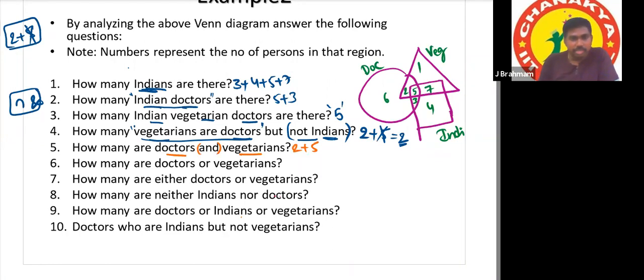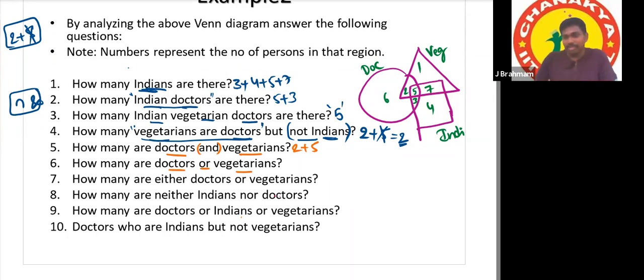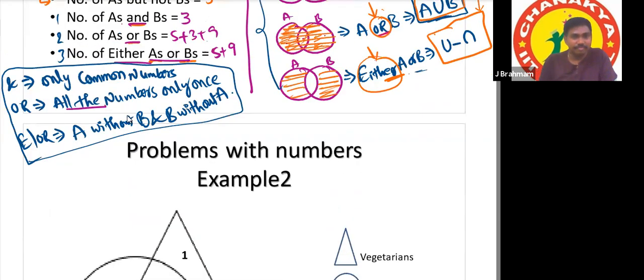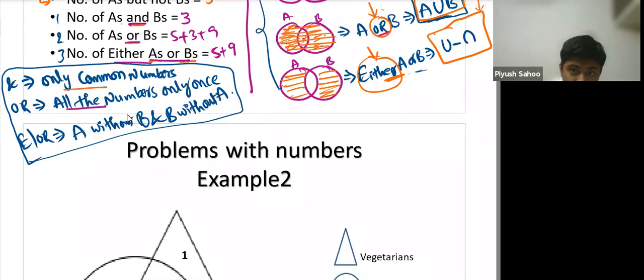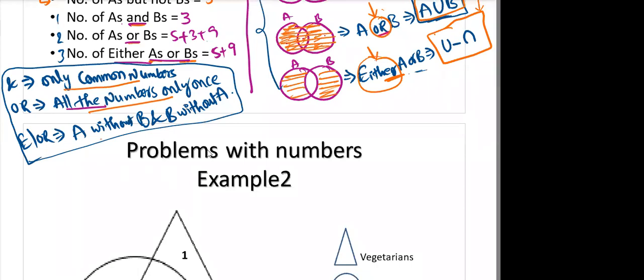Next is how many doctors or vegetarians. The shortcut: don't forget these 3 points, these 3 points are main. "And" means only common numbers. "Or" means union, all the numbers once. "Either or" means A without B and B without A.